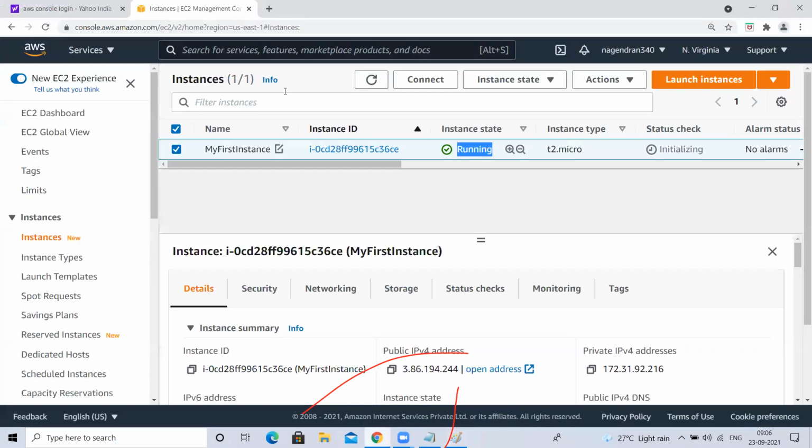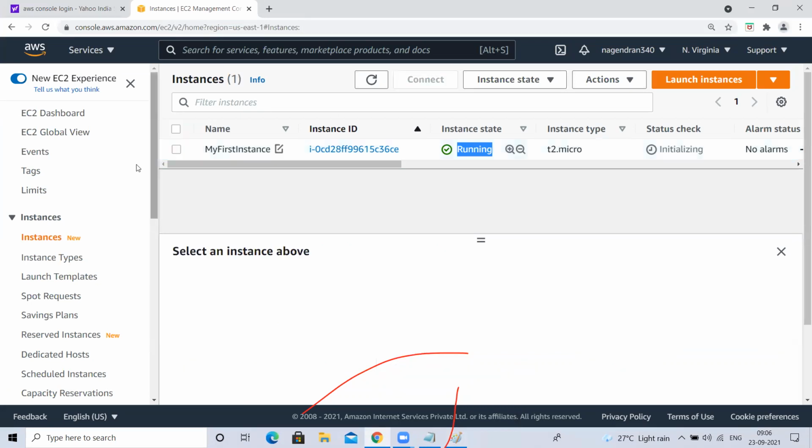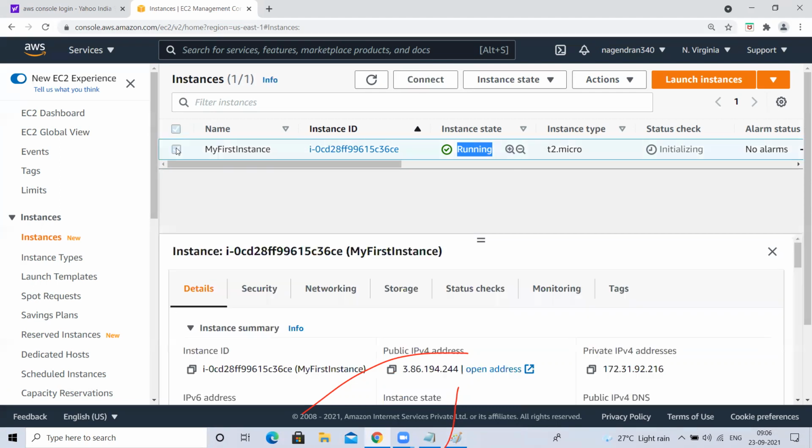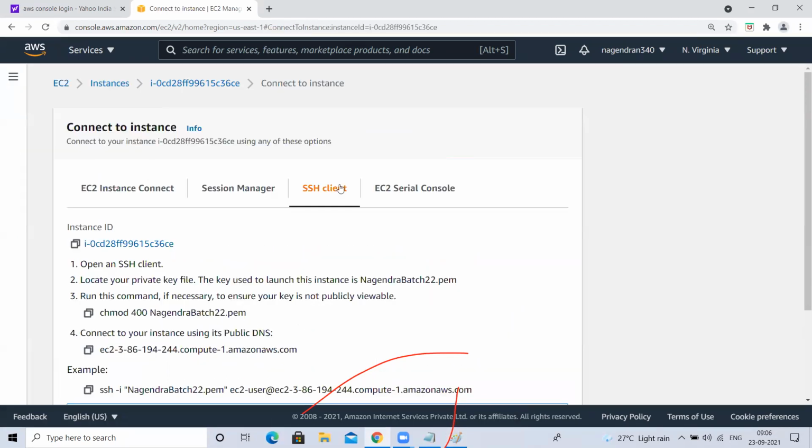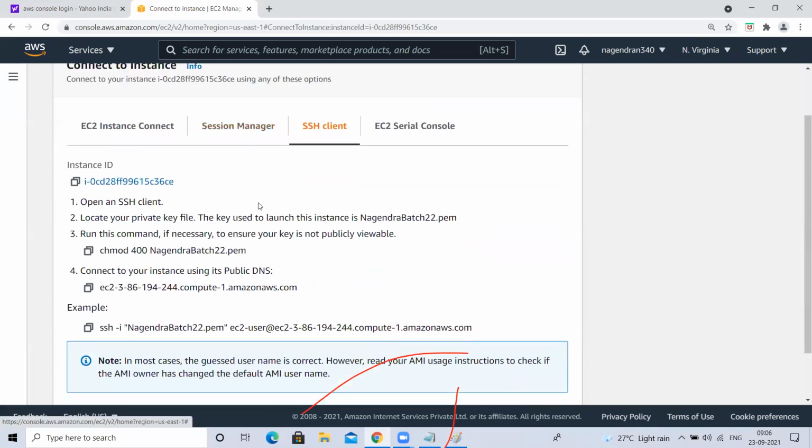So to connect with that, you just have to select this. See, when I don't select this, this connect option is disabled. But when I select this, it will show as connected. Click on this. Here, there are a few options available.